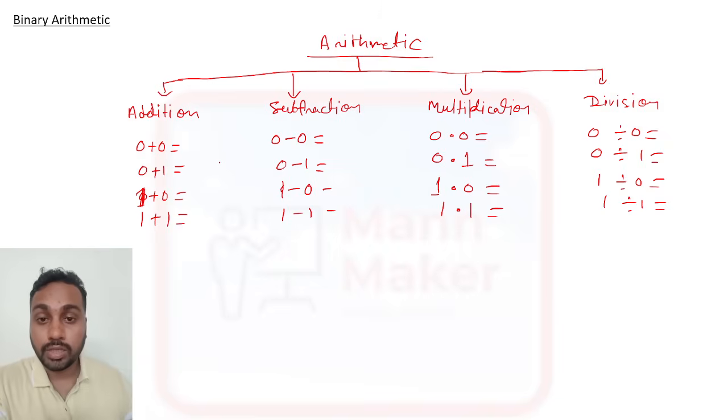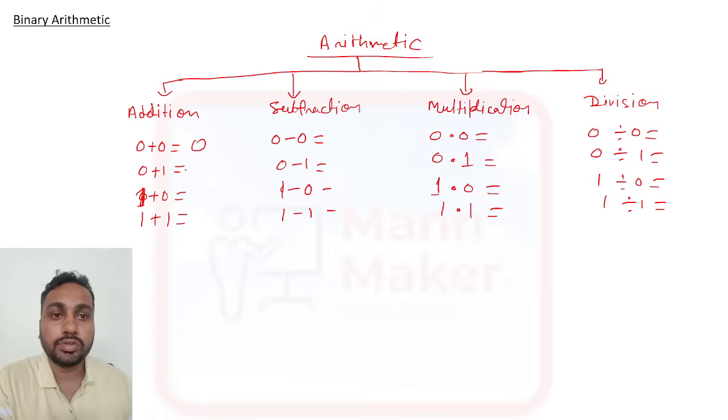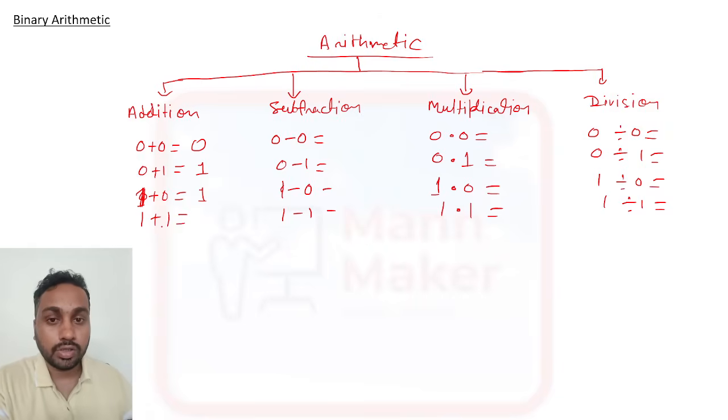So same as whatever we do in general arithmetic, same thing we will do. 0 plus 0 is 0. 0 plus 1 is 1. 1 plus 0 is 1, and 1 plus 1. Here the thing is, only here 1 plus 1 is what? In binary it is not 2. 2 means 1 and 0. Okay. So 1 and 0 will come. 1 plus 1 is 1 and 0.